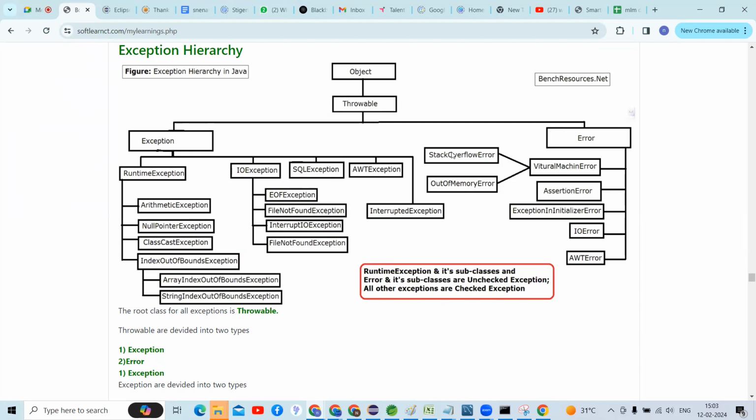Yes, sir, it's there. And when does OutOfMemoryError happen, guys? Don't know, sir.